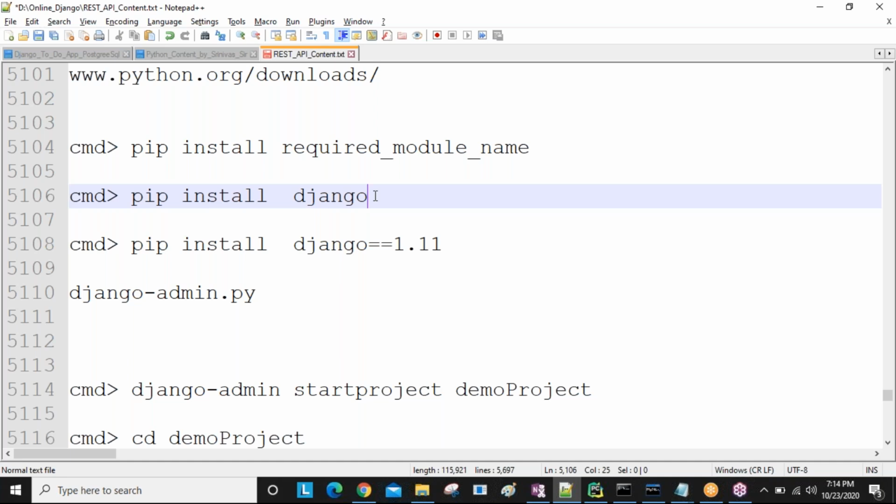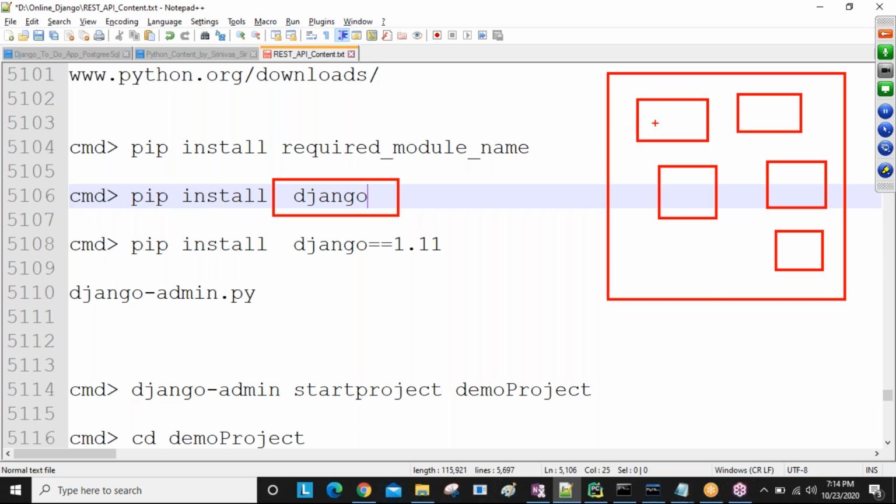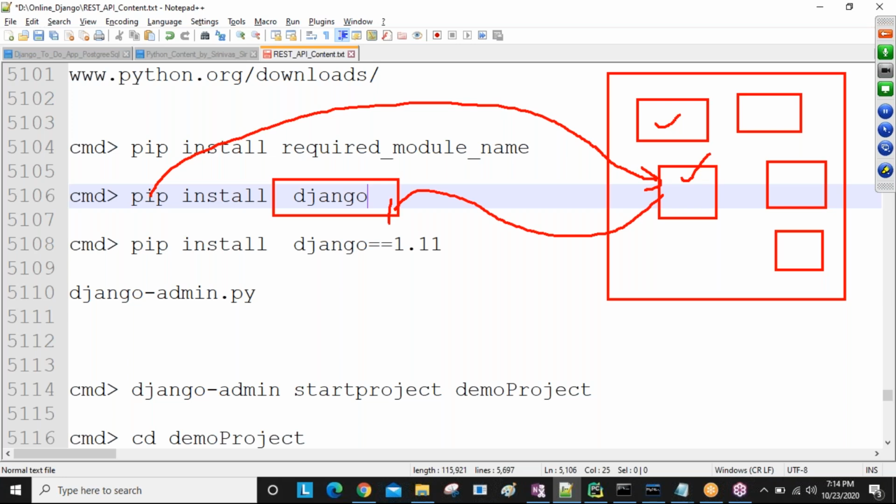When I use this command, what happens, guys? The pip command goes to the web location and finds the latest version of the Django module and downloads it. For example, this is an old version and this is the latest version. So the pip command comes to this web location, finds the latest version of Django, gets it, and installs it. If you want one particular specific version, then you give Django double equal to the version number. That is the point.